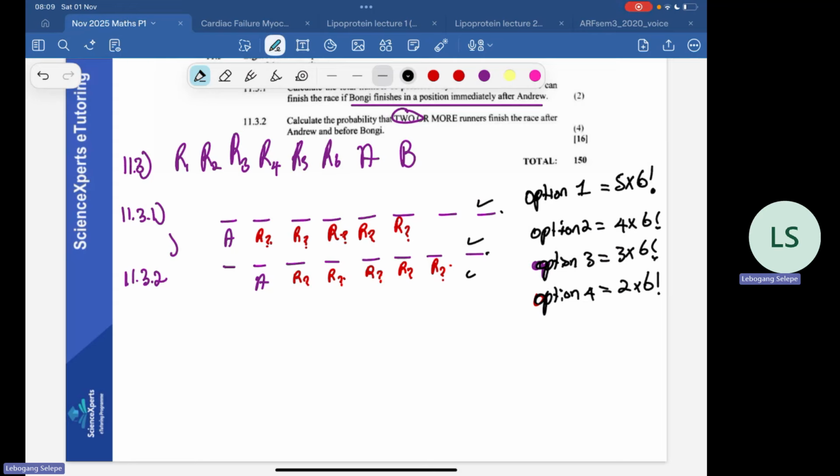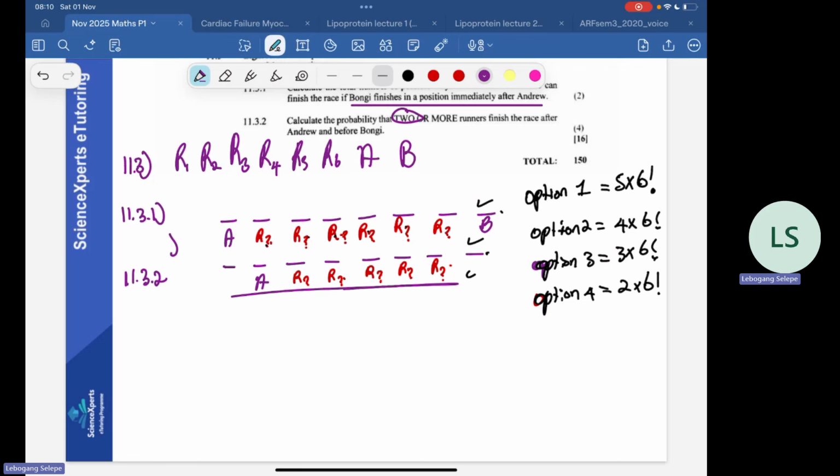Then the last option is when we have 6 people in between, right? When we have 6 people in between, this would be 1, 2, 3, 4, 5, another person here, and then Bongi being here. Now we have 6 people in between, right?